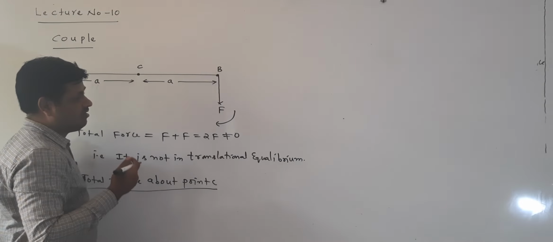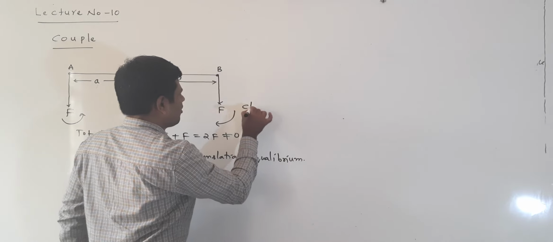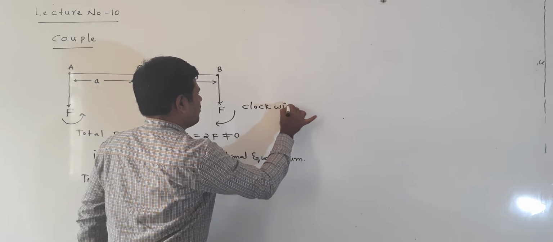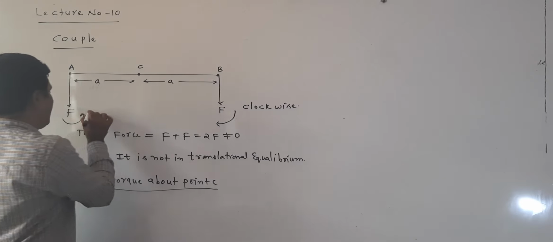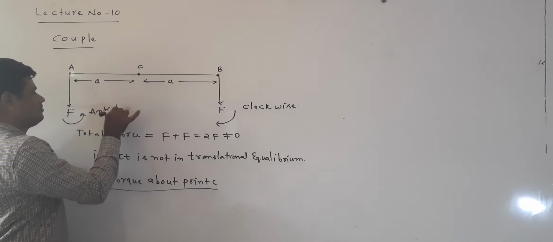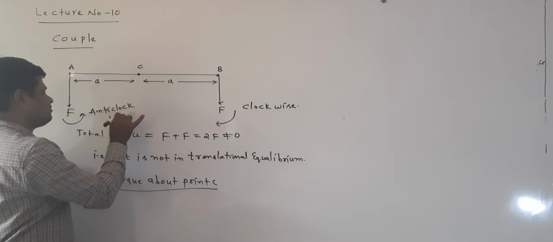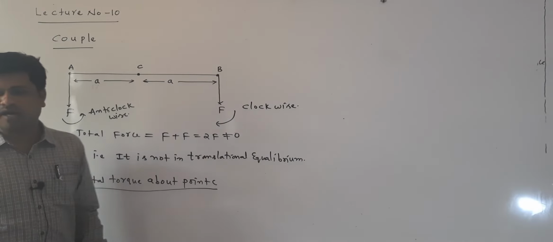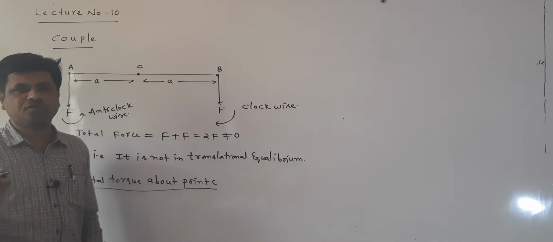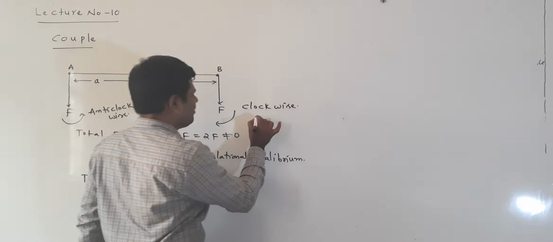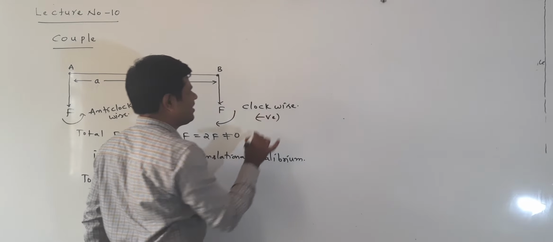Two torques are acting: one is clockwise and the other is anti-clockwise. Anti-clockwise torques are taken as positive, clockwise torques are taken as negative. This is the sign convention we can remember for solving the problems.